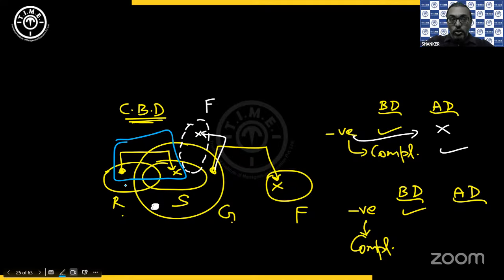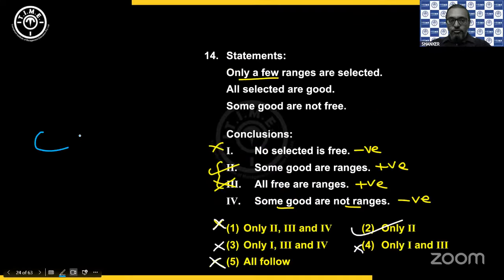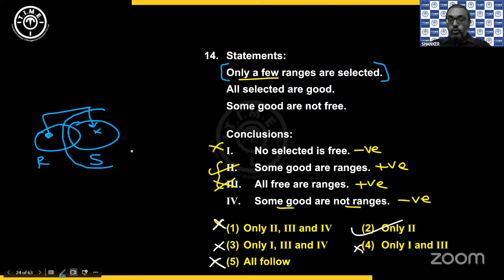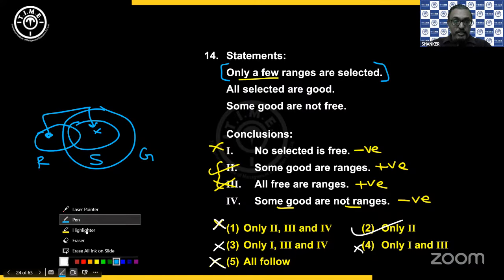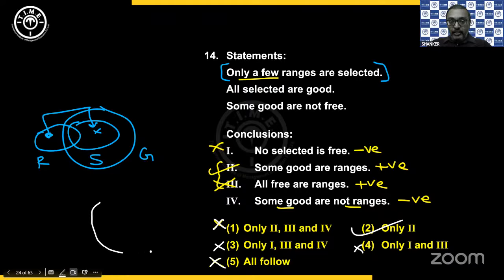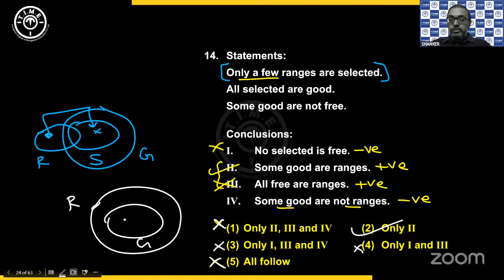So let me just draw these and I'll explain it separately. Between R and S, so you have R, you have S. Because the information is only a few ranges are selected, there should be some range that are not selected. And then you have all the selected are good like this. Now I'm trying to draw all the good inside range. Now if I do that, how do I get it? I'll take the range circle, and I'll take all the good circle inside range, but inside good you now have S also, that is selected.